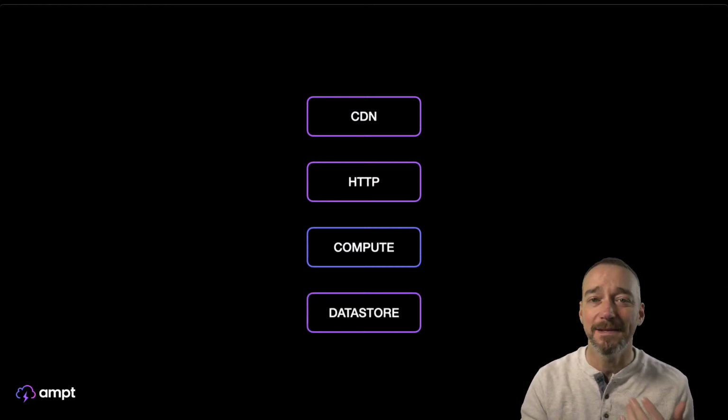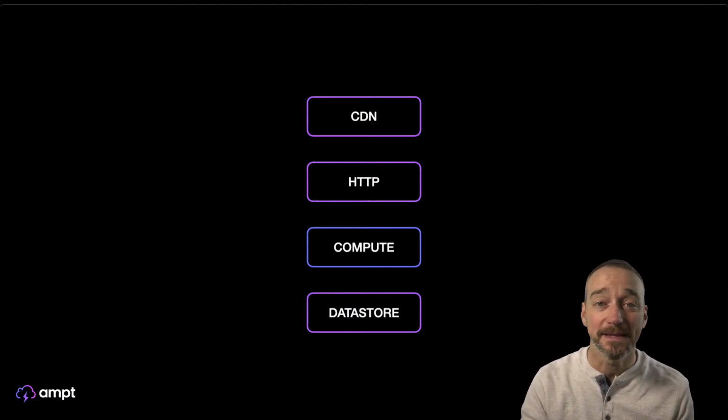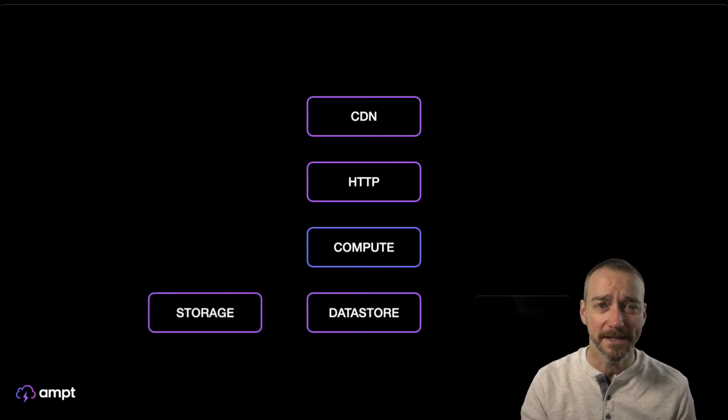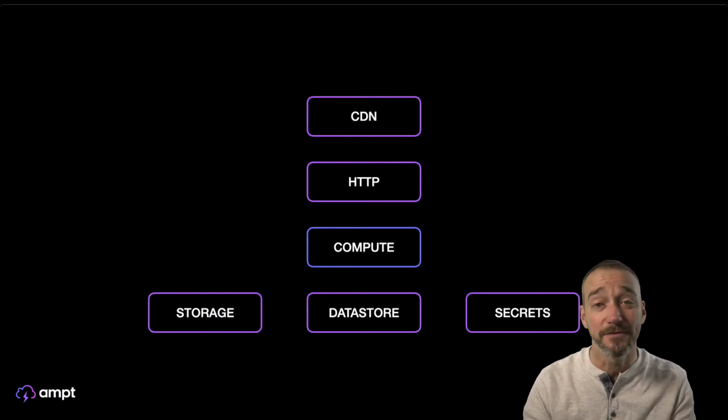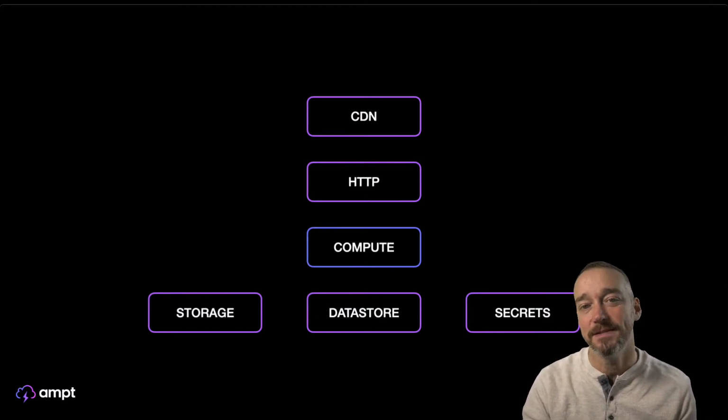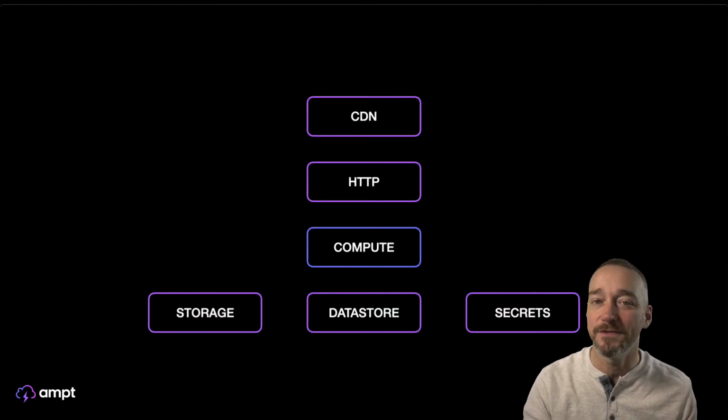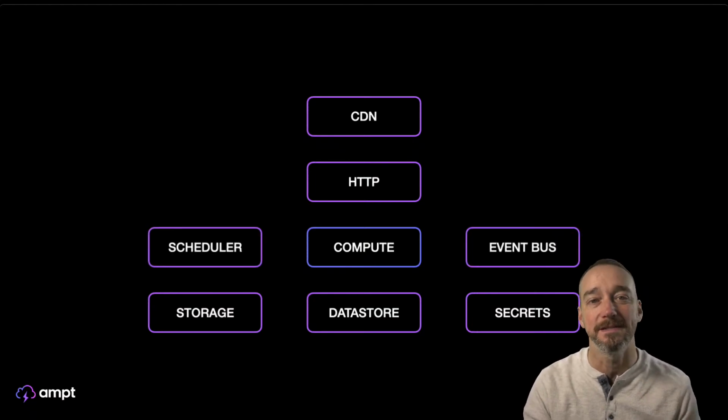And then you add in something like a data store. So again, SQL or MySQL or Postgres or DynamoDB or Mongo, you've got some way to store data. Then you've got storage for blob files, so maybe you're generating PDFs, or again, you're serving up static assets and you need to store those somewhere. You have secrets that allow you to connect into different services, maybe third-party services, things like that.